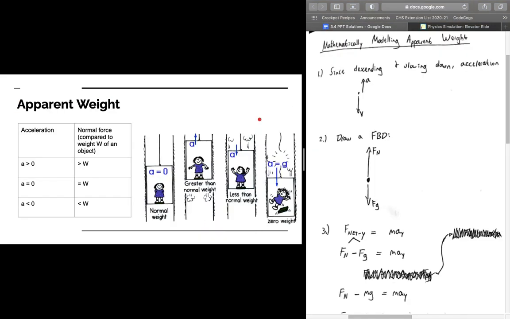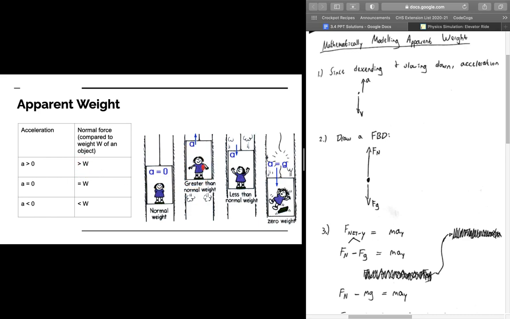Here's a chart that captures the main ideas that we need to have. If our acceleration is 0, meaning we're either at rest or moving at constant velocity, the normal force is going to be equal to our weight because we're in a state of equilibrium, meaning the normal force fully supports our weight. If our acceleration is greater than 0, our normal force is going to be greater than the weight of the object, so we're going to feel heavier than we actually are.